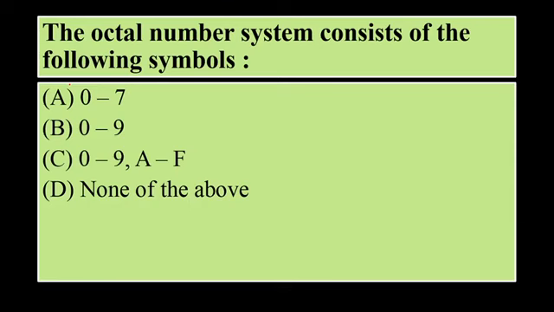The octal number system consists of the following symbols. So in the octal number system, there are several number systems. There is a decimal number system, there is a binary number system, there is an octal, hexadecimal, okay, so all of them are there. So the octal number system basically consists of 0 to 7 symbols. Okay, so 0, then comes 1, 2, 3, 4, 5, 6 and 7. So here are 8 symbols.